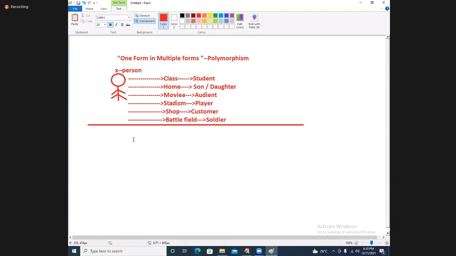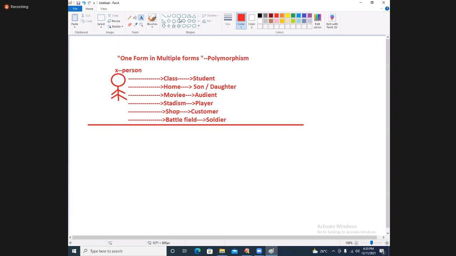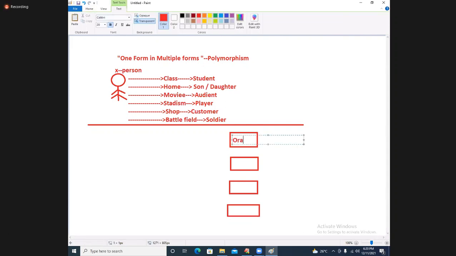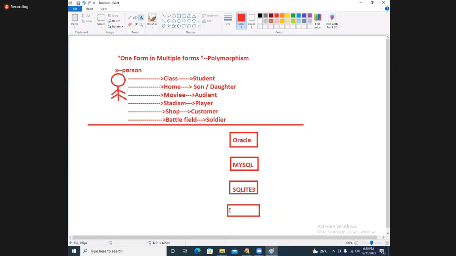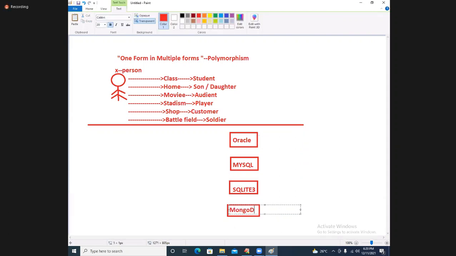Next, let me go for the technical example. Students, you see, this is called an Oracle database. This is called a MySQL database. It is called SQLite 3. It is called MongoDB. It is called DB2, etc. Databases are there, which you have already observed.